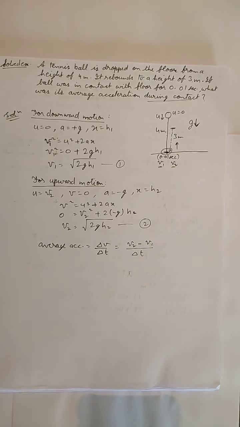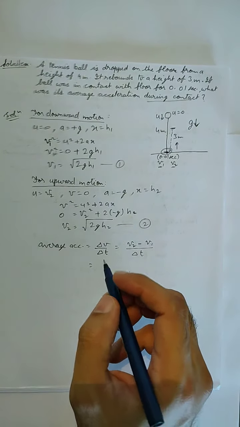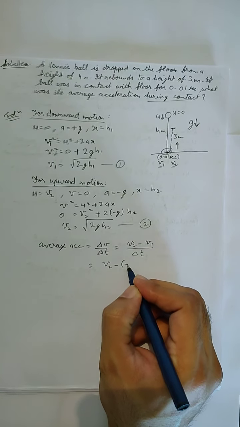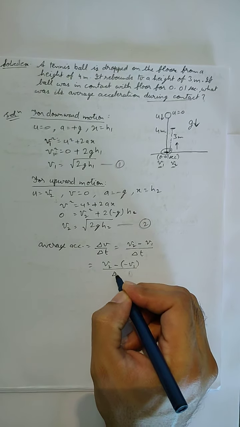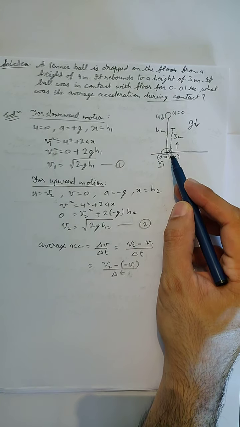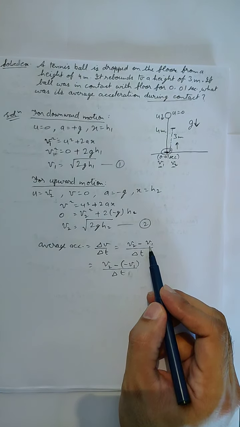Now v1 and v2 are in opposite directions, so we have to take one of them negative. Let us say that if we take the downward direction as negative, so that we get a positive value of average acceleration, then it will be v2 minus of minus v1, because v1 is while the ball is coming downward and v2 is while the ball is going upward. So both directions are opposite, so I am taking v1 as negative.